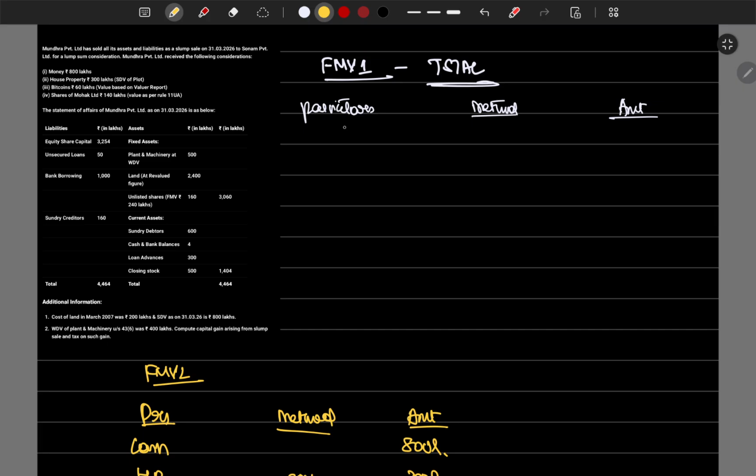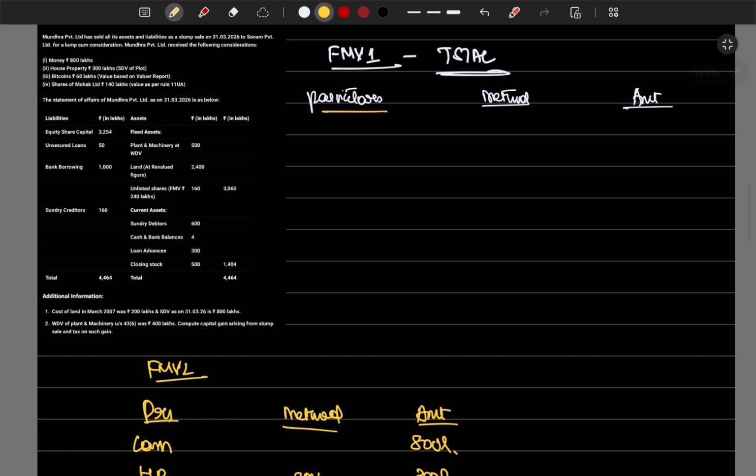So how are we calculating the fair market value? We know that the formula is JCL. Jewelry, is there any jewelry? No jewelry. Shares, is there any shares? Yes, shares are there. Immovable property is there. Yes. And also all other assets will be there, and L will be liability. So only 3 things we have to see. Those things are there, except jewels.